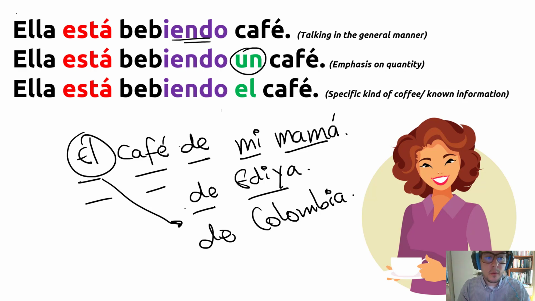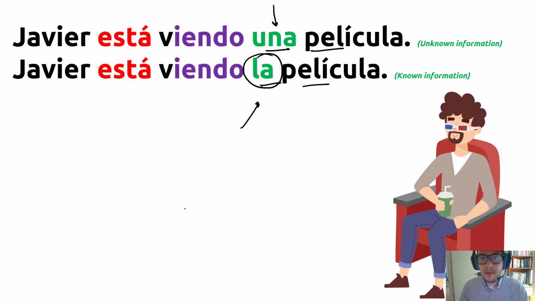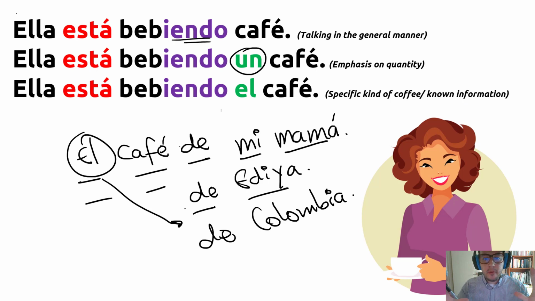I hope I answered the question of the girl who asked me about the difference. Of course, there are some differences between Spanish and English, but in most of the cases, the use of the article in Spanish and English is very similar, almost the same. So please review the material and the website. With this explanation, I think it is enough. Yeah, the difference between una or la, or un and el. So for me, if you keep in mind this short explanation it will be enough. If you need to know or want to learn more, please check the material. Actually, I highly recommend to check the material because it's going to help you a lot in your midterm and the final.